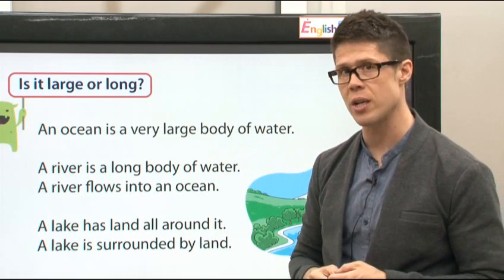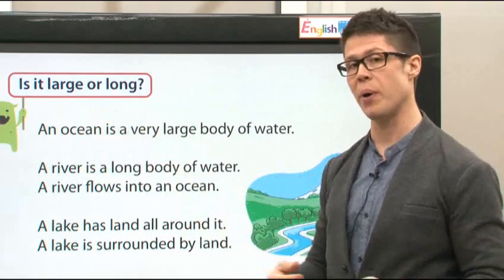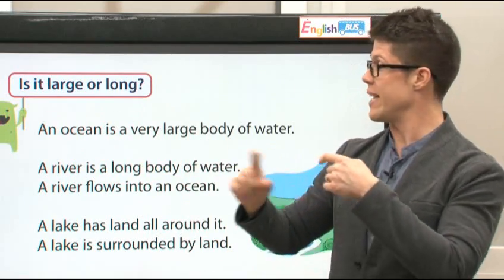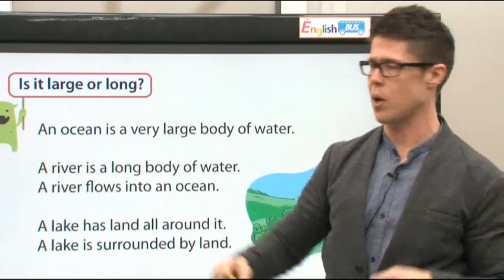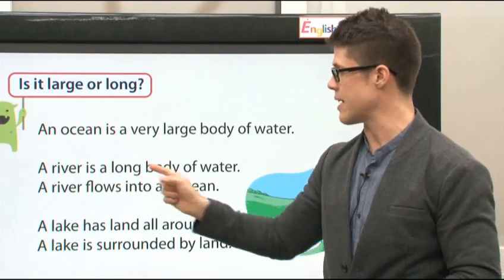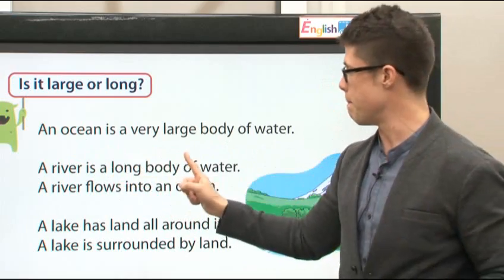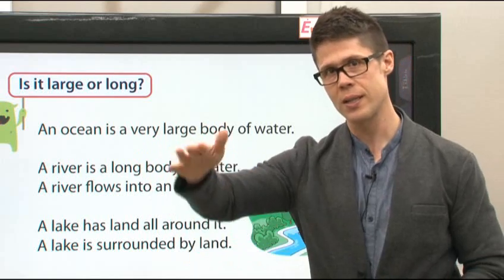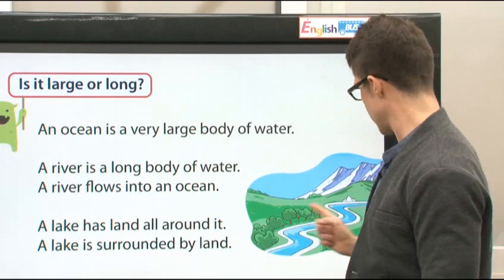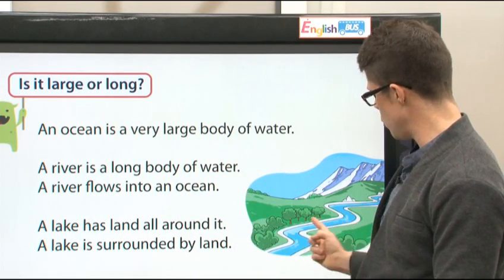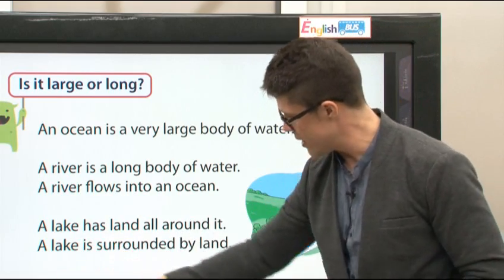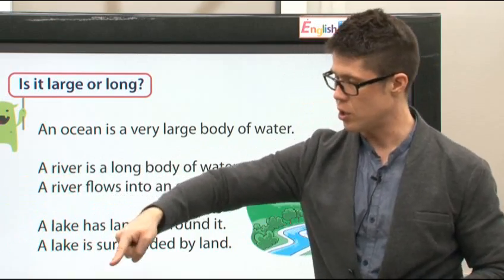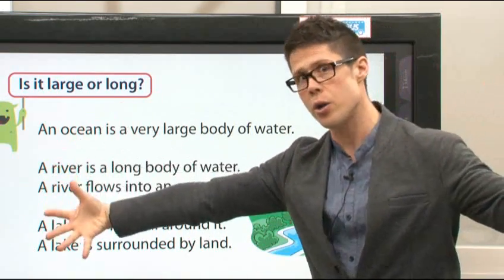A river is a long body of water. A river flows into an ocean. Okay? Here's the river. And here maybe is the ocean. The river, the long river, goes to the large ocean.